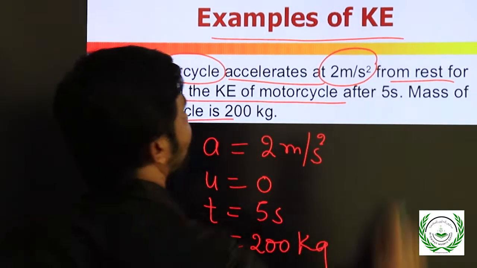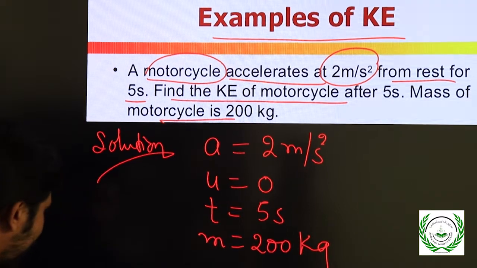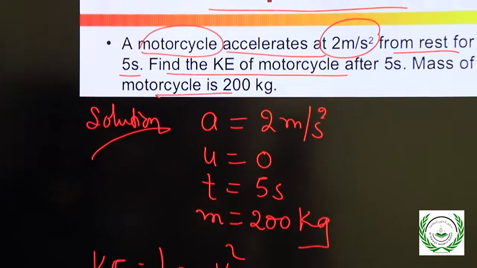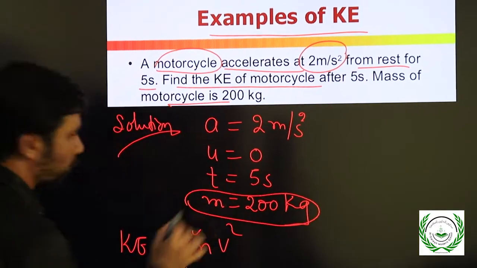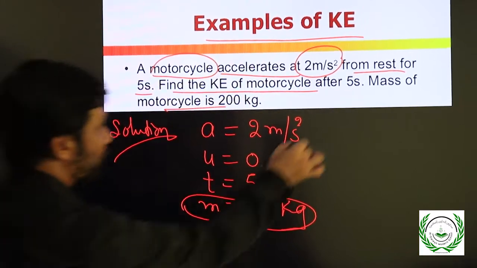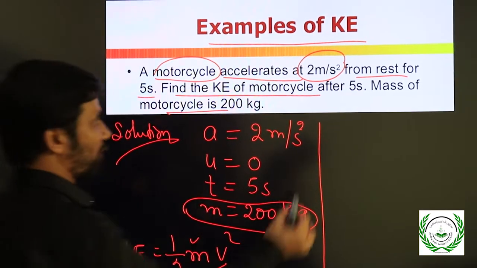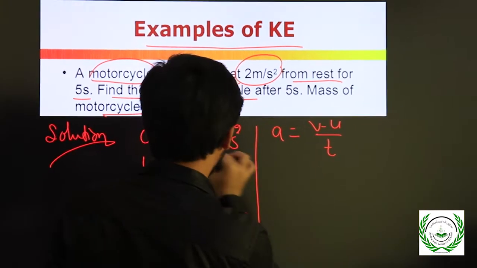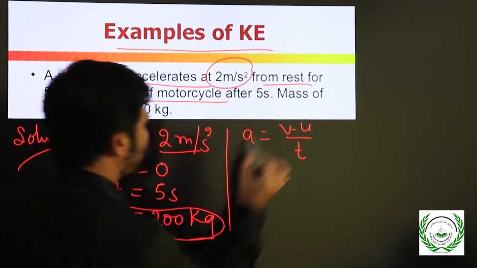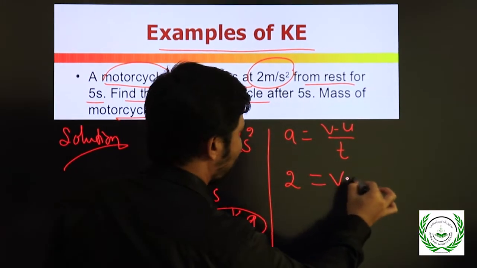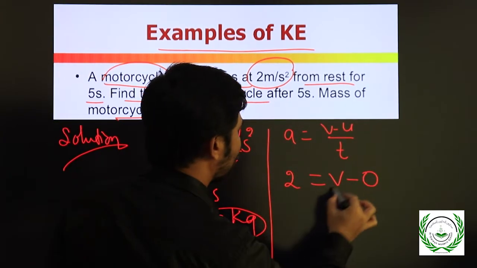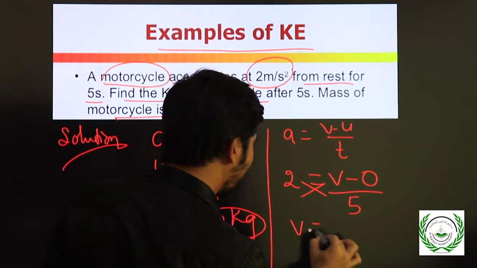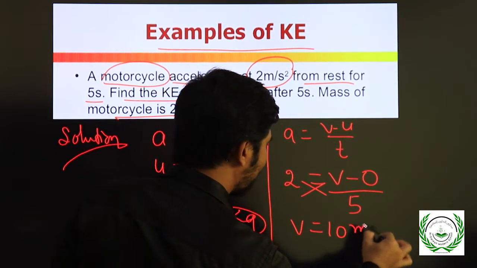We need to find what? Kinetic energy. What is the formula for kinetic energy? Half mv square. We have the mass, no problem, but we don't have v. To find v, we need the acceleration formula, a equals v minus u divided by t. a is 2, v we have to find, u is 0, and time is given as 5. Cross multiply, 10. So v equals 10 meters per second.